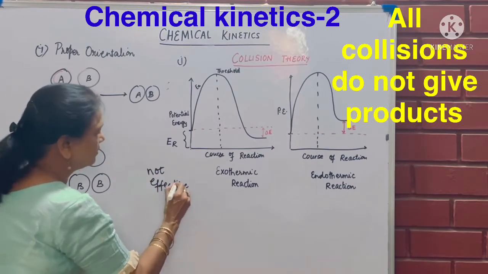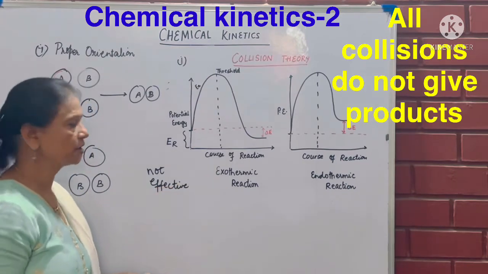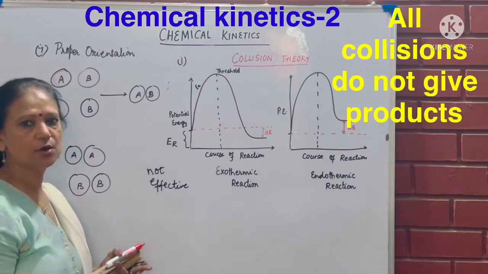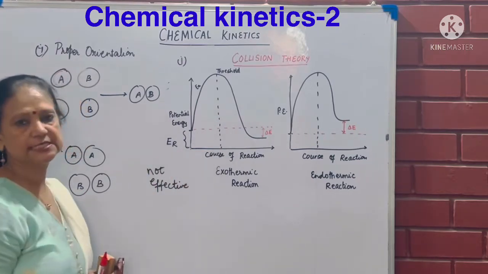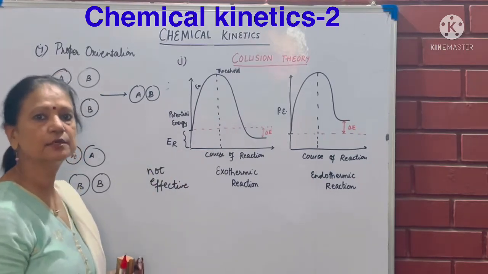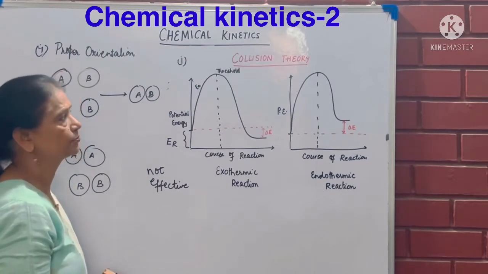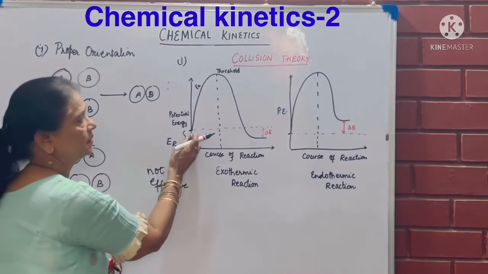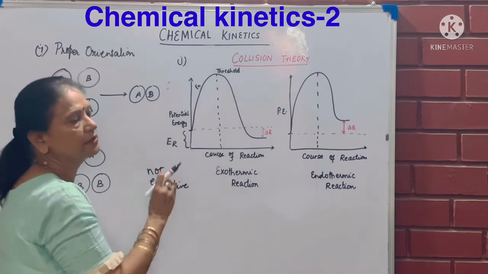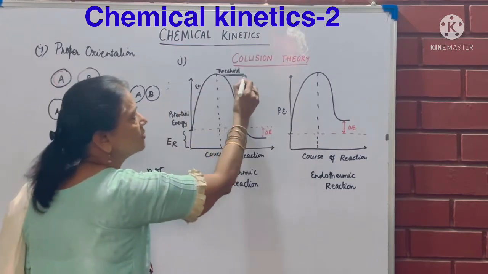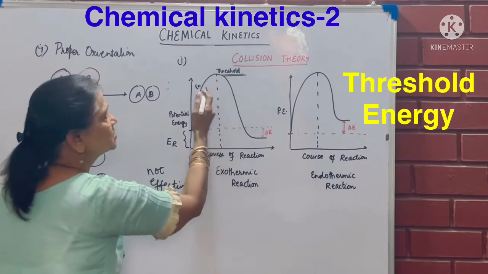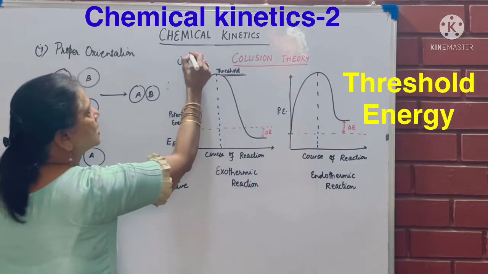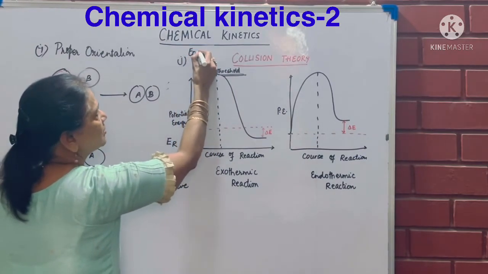They are just colliding with each other, not giving you the product. So we'll say these collisions are not effective. They are not giving us the product. So supposing this much is the energy already with the reactant, which is not sufficient to give me the product, I'll give some heat and reach it to a level which is called a threshold level from where the reaction will start. This energy that I am giving is called energy of activation.